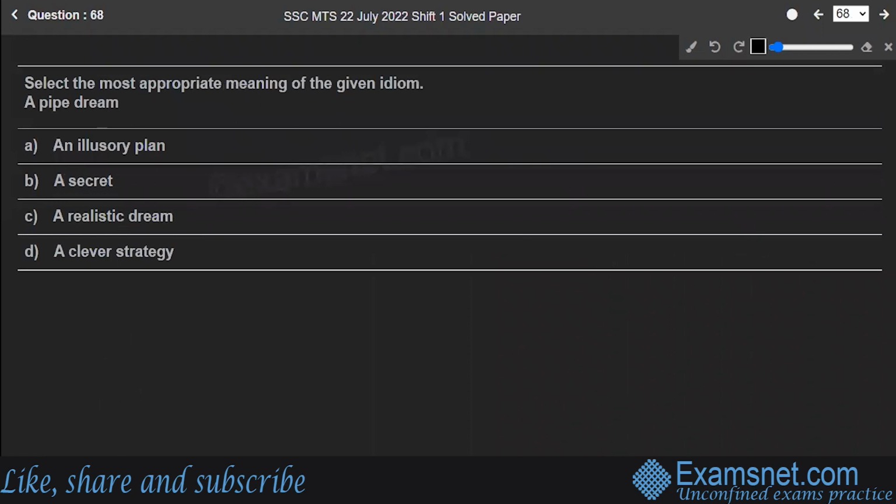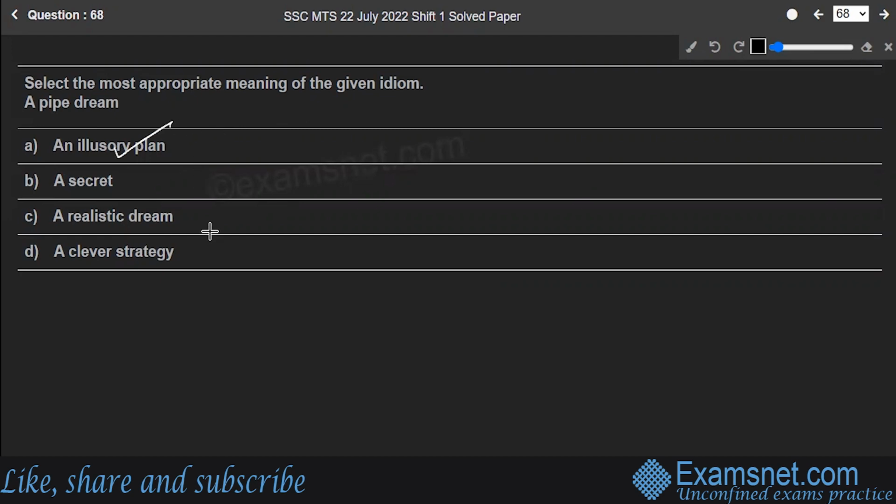Next is question number 68. Select the most appropriate meaning of the given idiom. A pipe dream. Options are an illusionary plan, a secret, a realistic dream, or a clever strategy. The correct meaning of it is an illusionary plan.